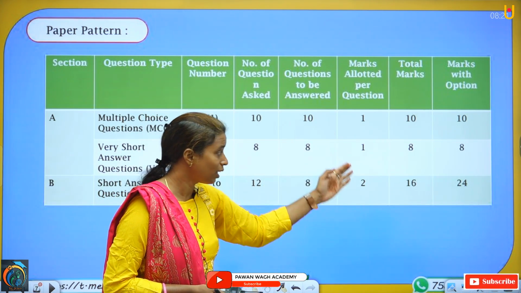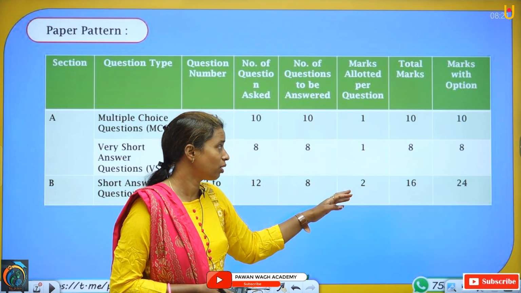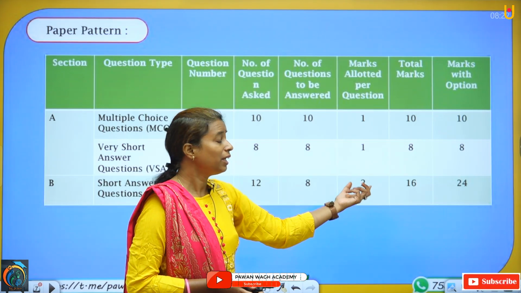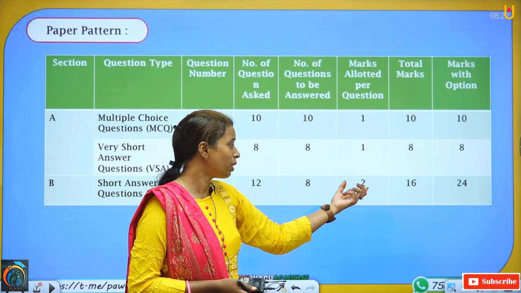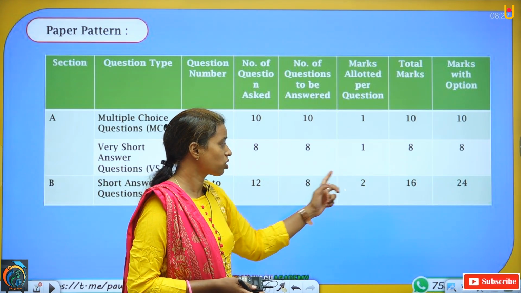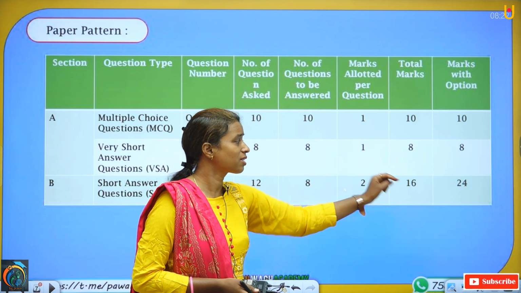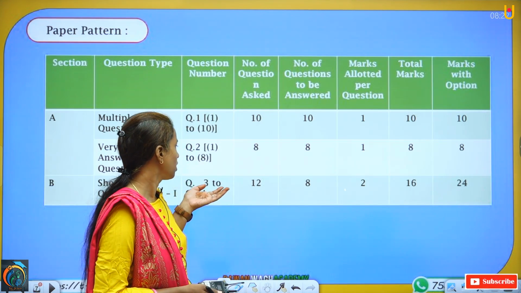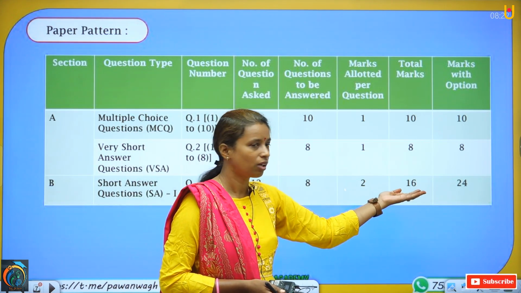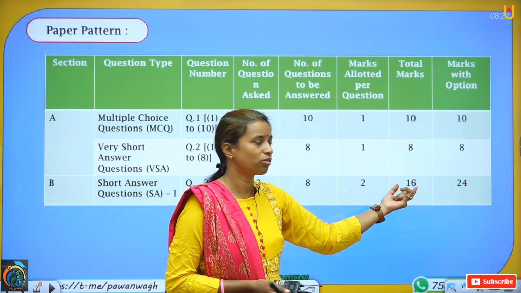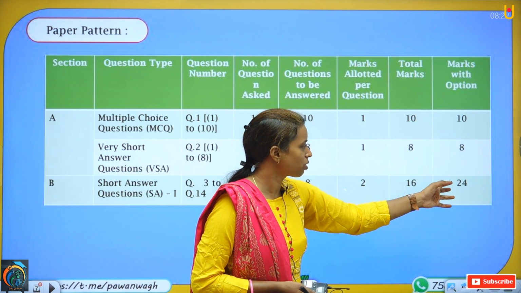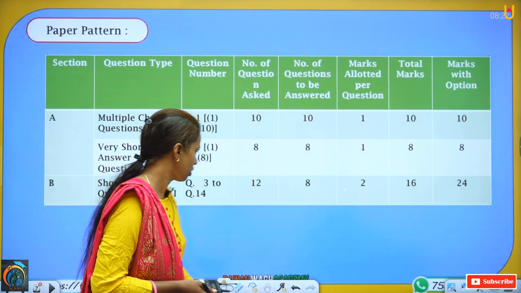And again, marks distribution is different from question number 1 and 2. Here in question number 3, each question will be for 2 marks. That means 8 questions and 2 marks. 2 8s are 16. That means total marks for question number 3 to 14 will be 16. It will be for 16 marks, and marks with option will be 24.